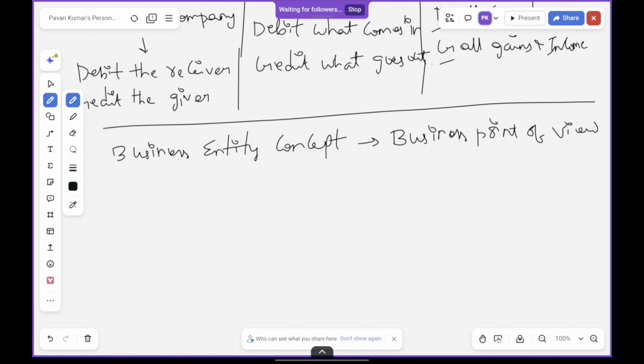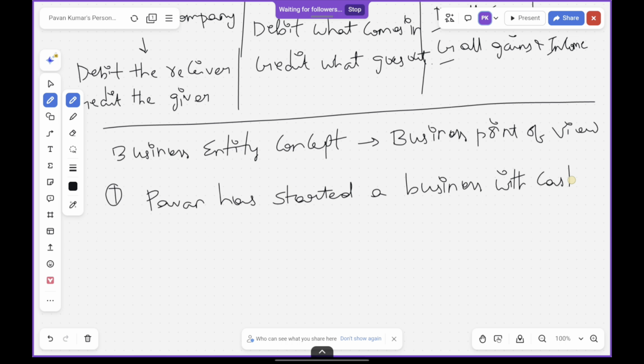So now let's write one entry. Pawan has started a business with cash. What does this statement say? Pawan has started a business with cash.